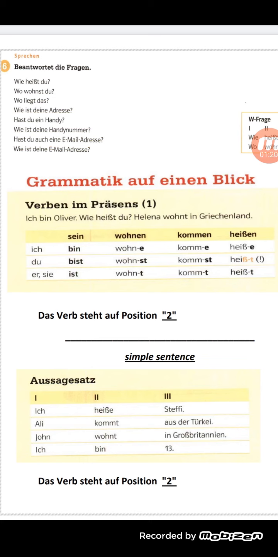If I'd like to say he comes from Germany, I will say er kommt aus Deutschland, and so on.